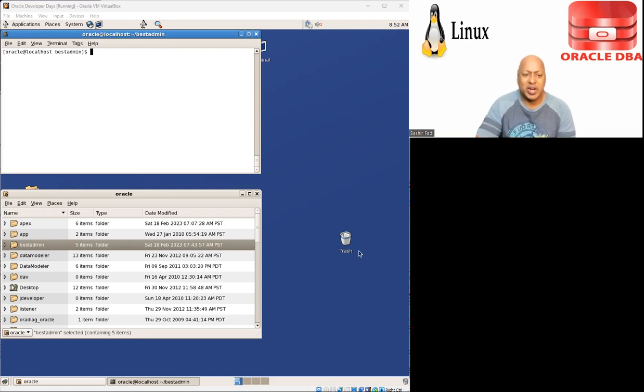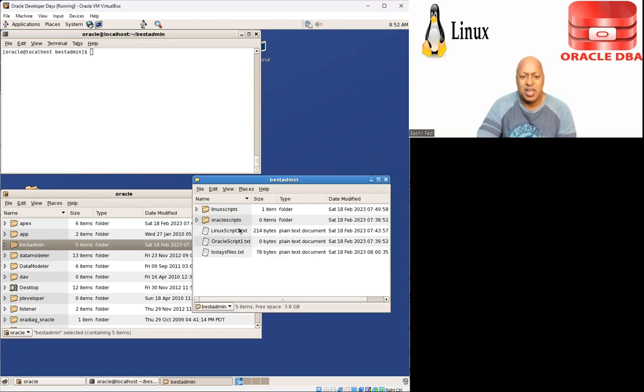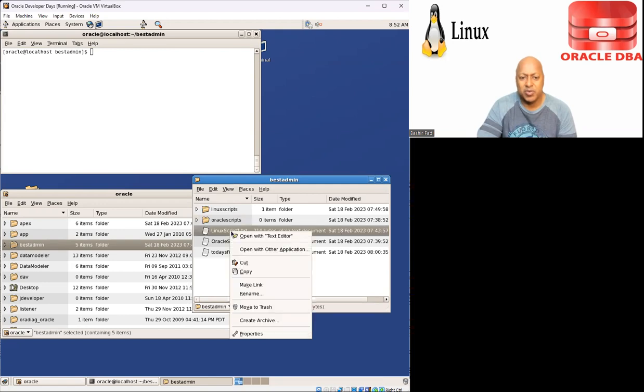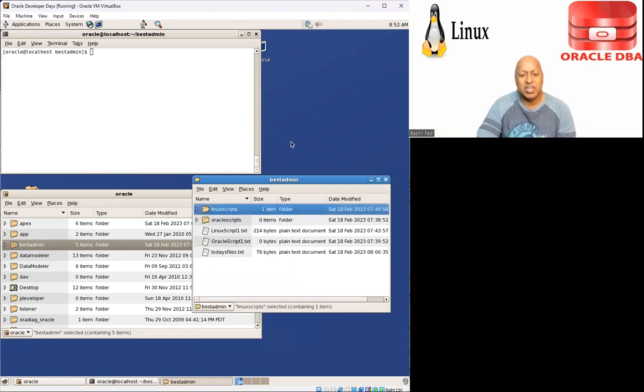If I need to copy a file right now in this folder called best admin, I'll just double click on it. I have a Linux file, script one. I have a Linux scripts folder and I want to move it over. So I'll just do a right click, copy, right click up here and then just paste it, and we're done. Command line is where I'll go in and type in the command, which in this case is going to be copy or move, so CP or MV, and then the file name, and so I'm going to be typing so many things.